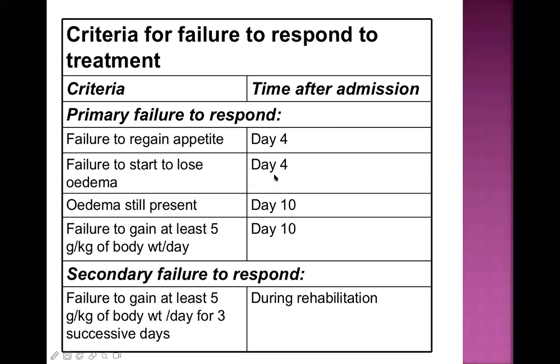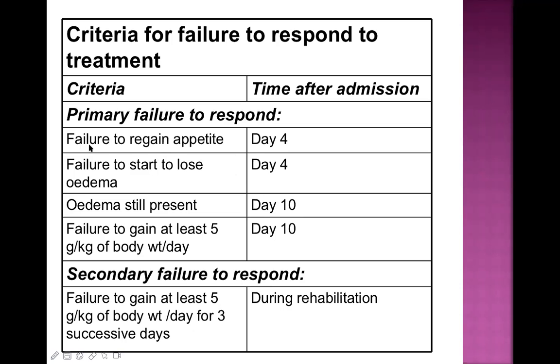We have moved to the last part of this topic. This is a big topic and a very important one. What are the criteria for failure to respond to the treatment? What do we mean by this? We have done everything according to the protocol. Different hospitals have different protocols and we are following that. But still, the child is not responding to our treatment. So which are those criteria? If they are present, they tell us the child is not responding to the treatment. These are called primary failure to respond and secondary failure to respond.